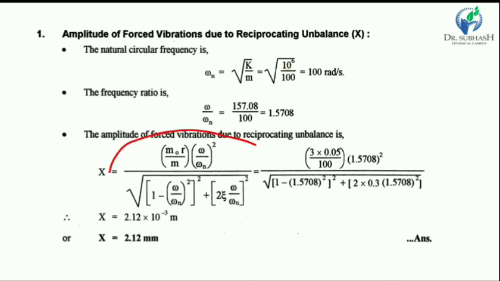Now put all the values in this equation: m0, m, r, omega, omega n, and zeta. The zeta value is also given directly in the example, so we directly get the amplitude of forced vibration due to the reciprocating unbalance. The value of X is 2.12 mm, or 2.12 into 10 raised to minus 3 meter.